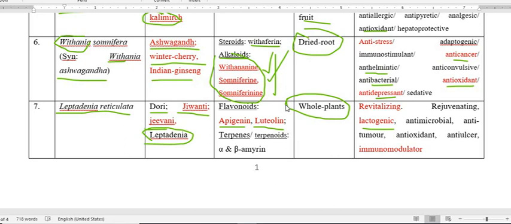In addition to lactogenic, I mean to increase the milk yield in animals, the other properties are revitalizing, antimicrobial, anti-tumor, antioxidant, anti-ulcer, and immunomodulator. That is very, very interesting and important. That is about Leptadenia reticulata.